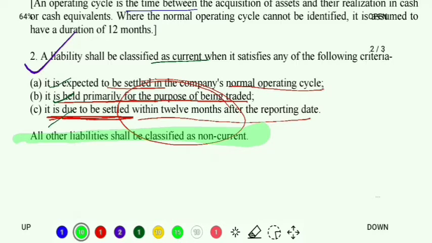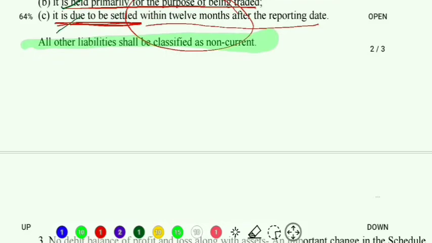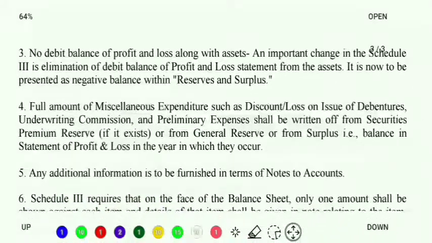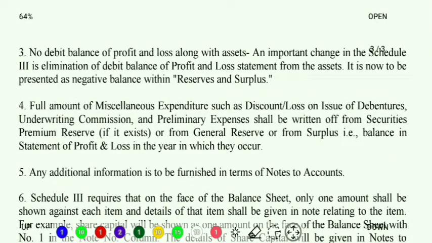Moving on to instruction number 3. It says no debit balance of profit and loss along with assets. That means, understand. Go back to the horizontal balance sheet that we used to prepare, that means the T format balance sheet.